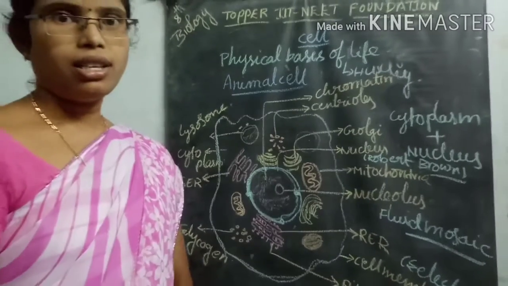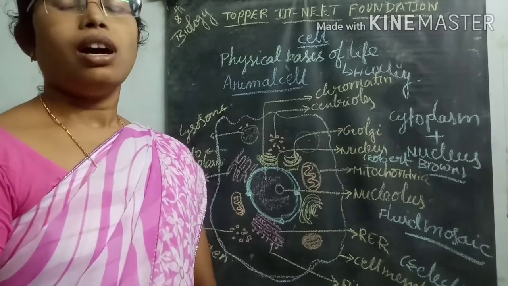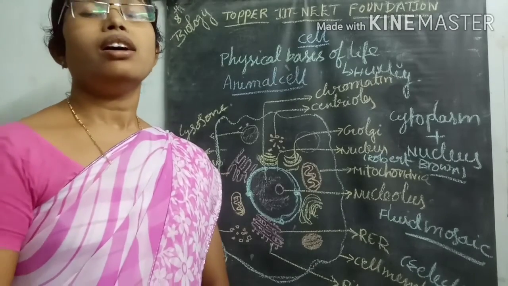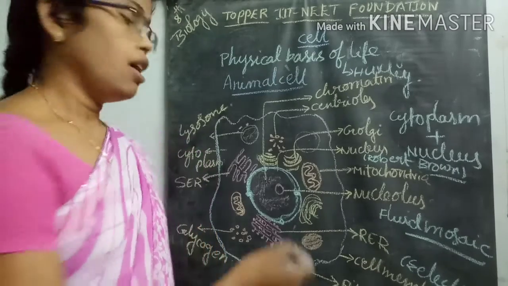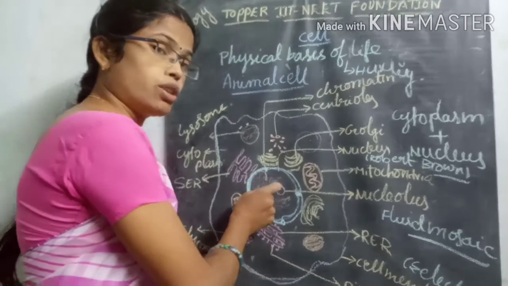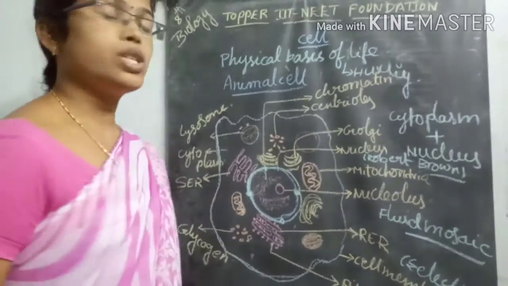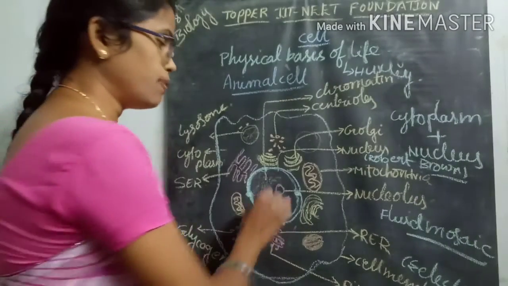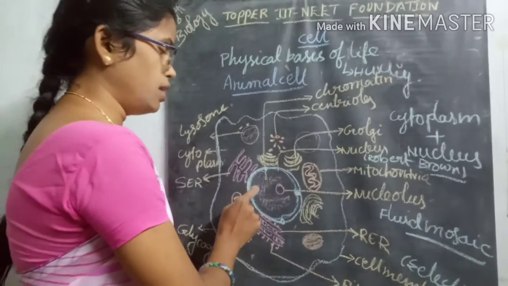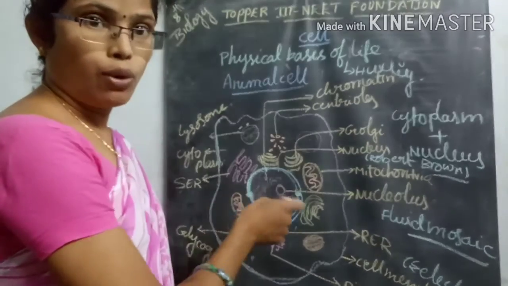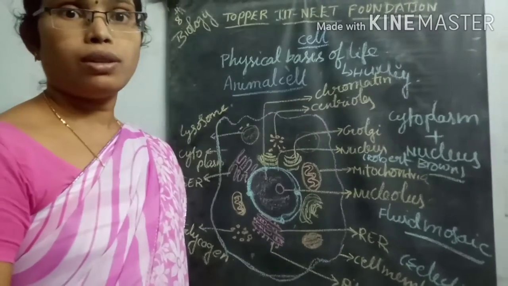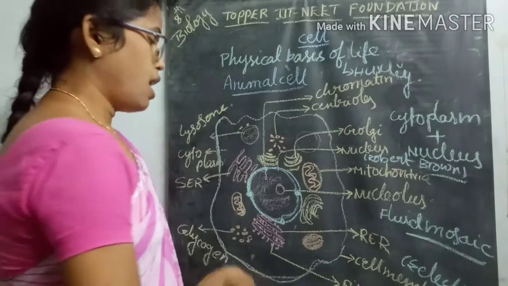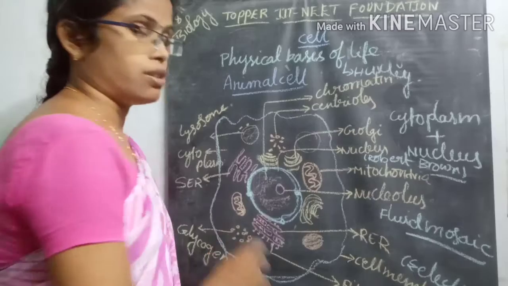These nuclear pores play a very important role in the exchange of materials and substances into the nucleus and from outside, that is, between the cytoplasm and the nucleus. These exchange ways are called nuclear pores.